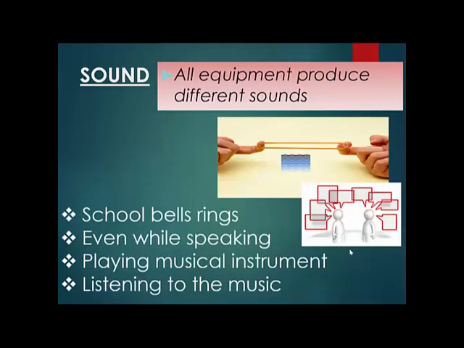Similarly, suppose you take a rubber band and stretch it, and from the middle give a small jerk. You will again hear some mild sound, isn't it? It will not be very hard, but a very mild sound. That sound is because of vibrations. Those vibrations are very feeble, not very heavy, but because of them, you will hear the sound.